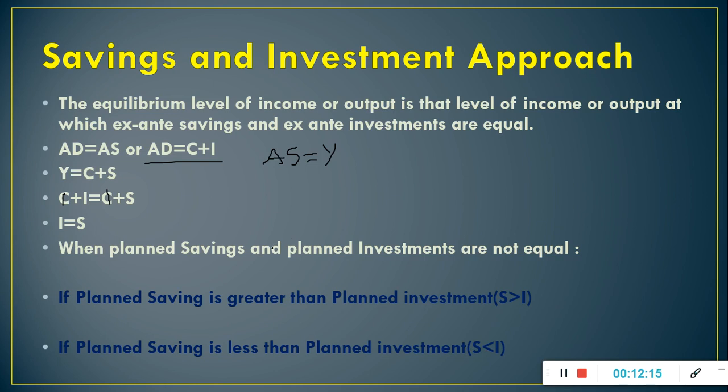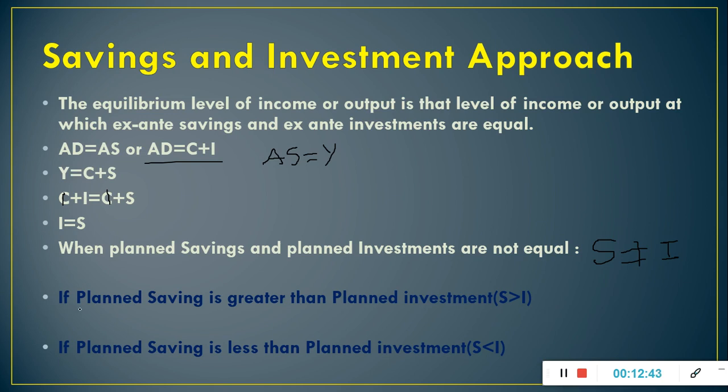But what will happen when planned savings and planned investment are not equal? That means we can have disequilibrium in the economy in that case. When planned savings and planned investment are not equal, output will tend to adjust up or down till they are equal again. It is just like what we have studied in ADAS approach.